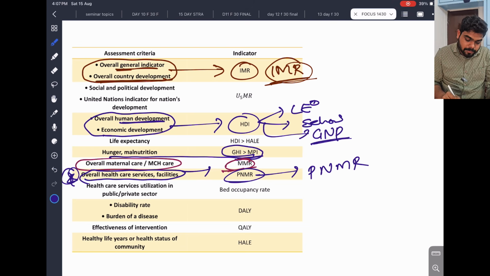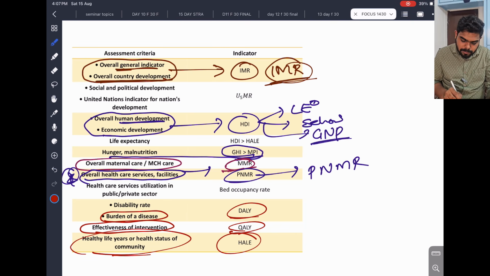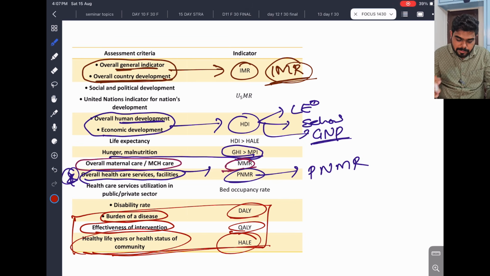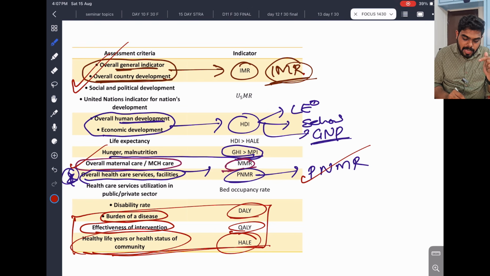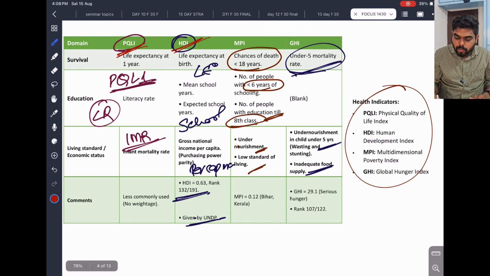Okay. Now we have already discussed disability rate, burden of a disease, DALY. Effectiveness of an intervention, QALY. Healthy life years of health status of a community by HALE. So these are important. This we already discussed just now. So this is a very important area. Especially you should know these points: IMR importance, MMR importance, perinatal mortality rate important, hunger and malnutrition important, and human development and economic development, human development index. What is there in HDI? This is very important. HDI is important, PQLI is important, and the global hunger index.